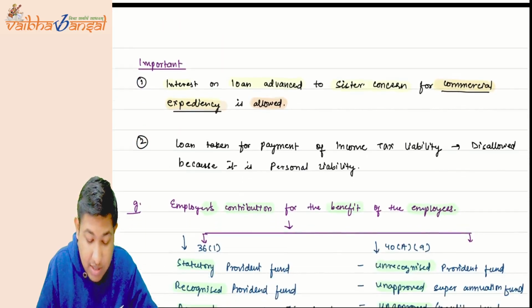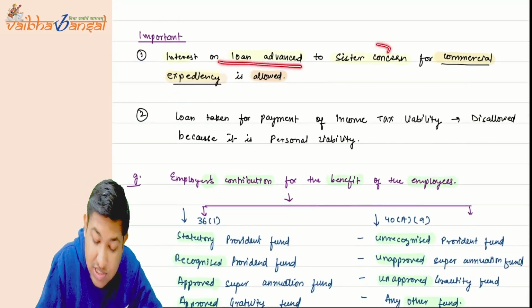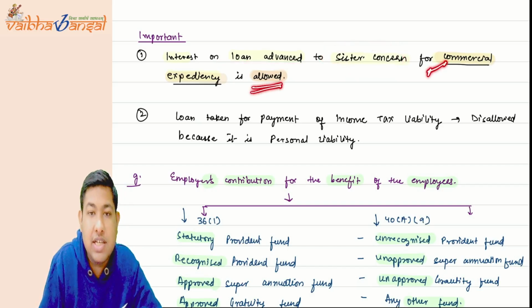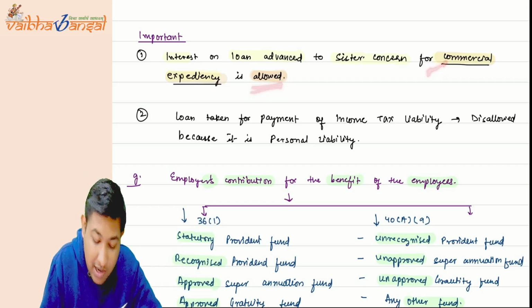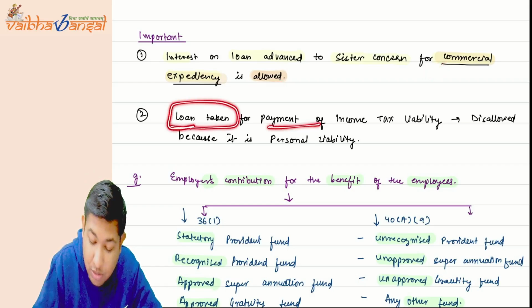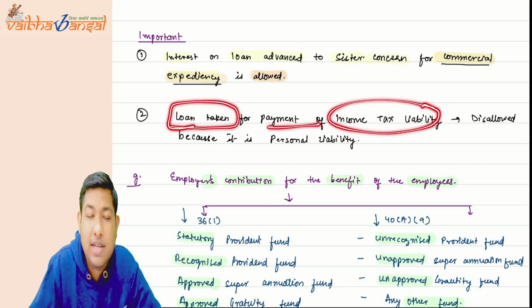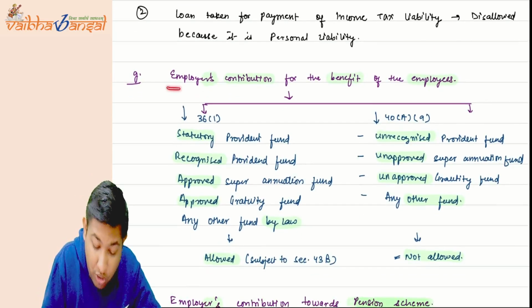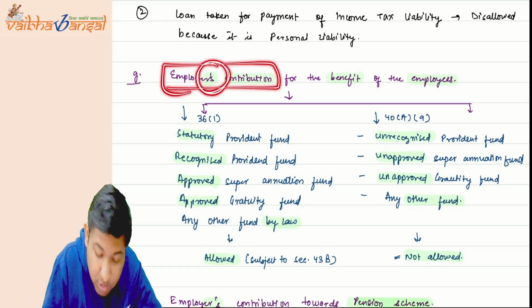This is also clear. Then interest on loan advanced to a sister concern, if it is for commercial expenditure, then only it is allowed, otherwise not allowed. Then if you have taken a loan for payment of income tax liability, now income tax liability is a personal liability, hence it is disallowed. Is this point clear? Now employer's contribution.